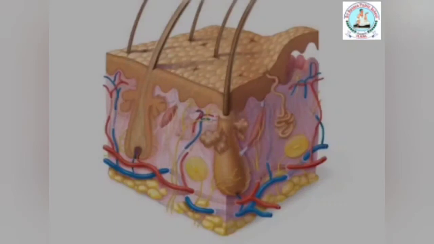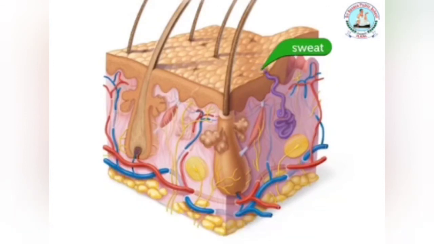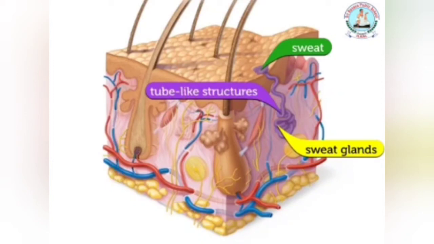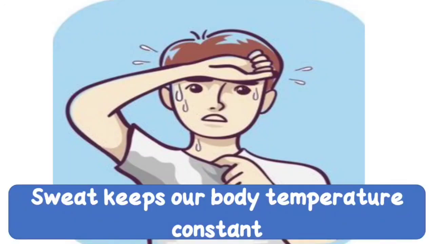The skin. Our skin removes liquid waste in the form of sweat. The sweat is produced by glands called sweat glands that are present under the skin. The sweat glands are coil-like structures. These tubes open on the surface of the skin through the sweat pores. The amount of waste given out by the skin is small, but it is mainly sweat that keeps our body temperature constant.